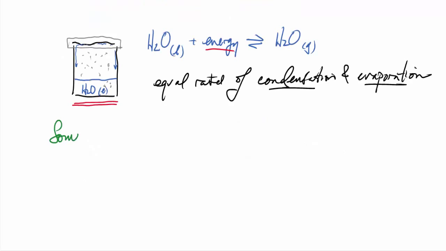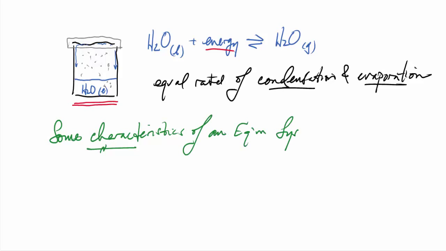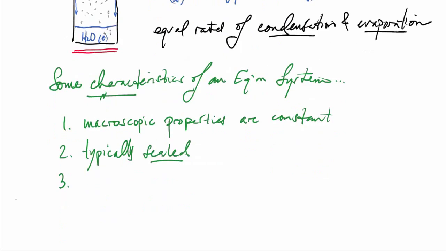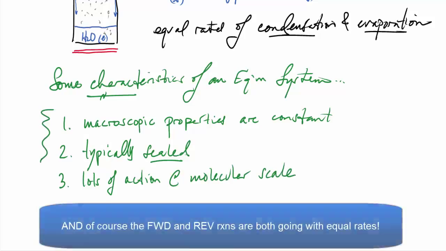So let's look at some characteristics of an equilibrium system then. We'll use this one as a good example. First of all, it's pretty clear that the macroscopic or large-scale properties are pretty constant. If you stand back and look at this, not much seems to be happening. Also, typically it's a sealed system, otherwise mass would escape. That's a macroscopic property. Finally, if you zoom in on a molecular scale, there's quite a lot of action. So those are the three main characteristics of an equilibrium system.